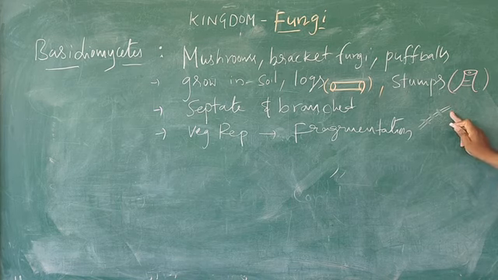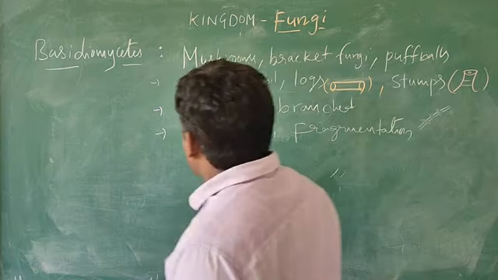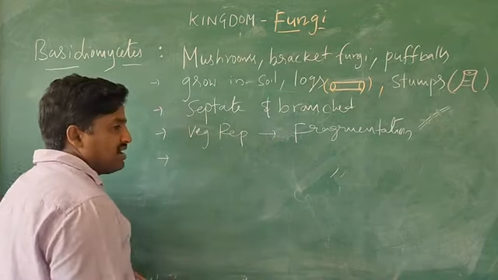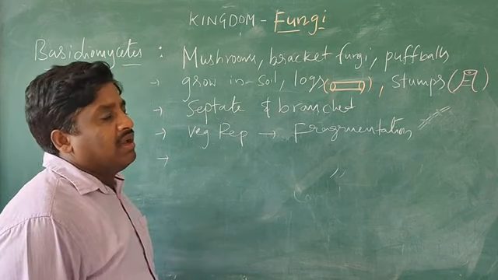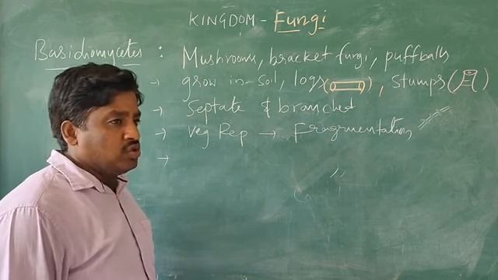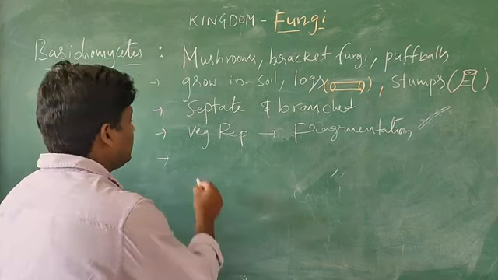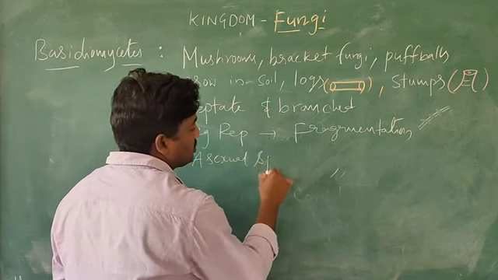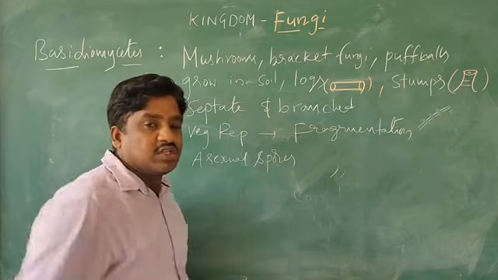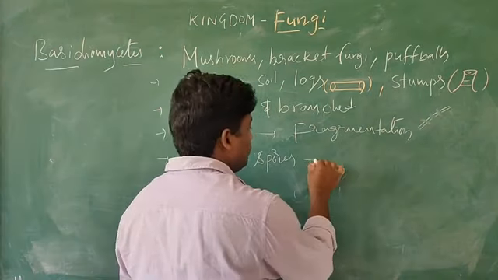Next, asexual spores are not formed. In the earlier group, the asexual spores I mentioned were conidia and also sporangiospores. Here, in this group, asexual spores are not found.